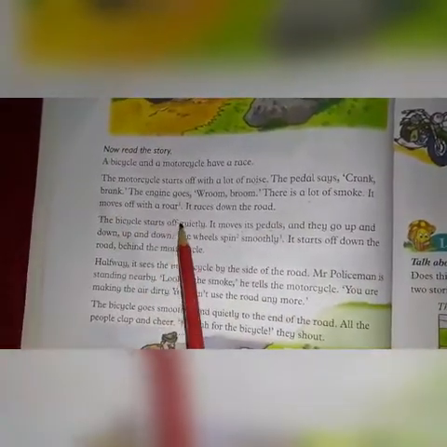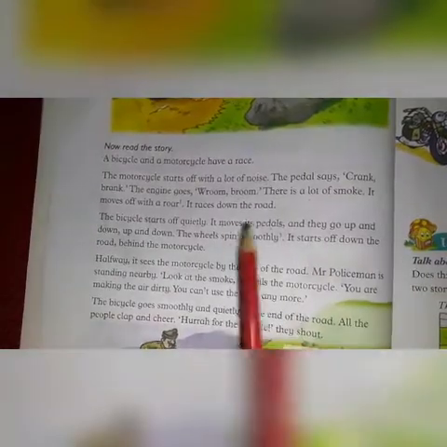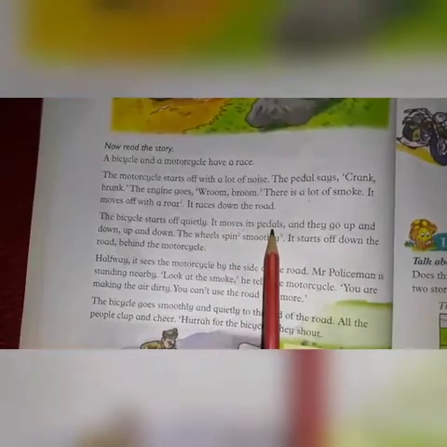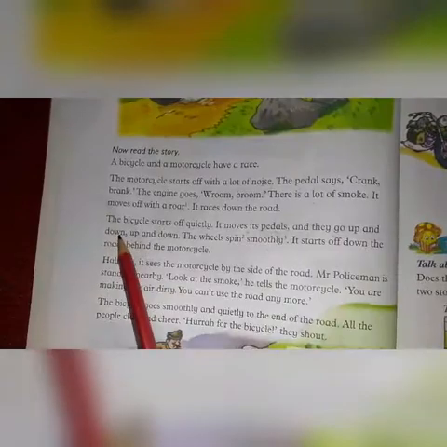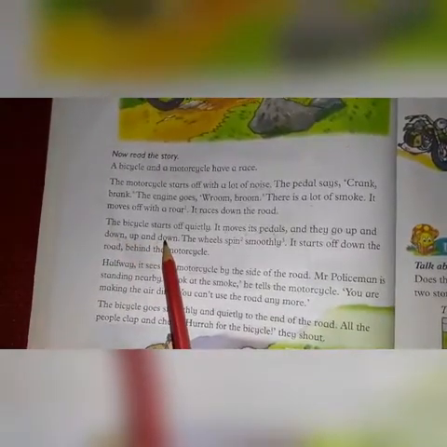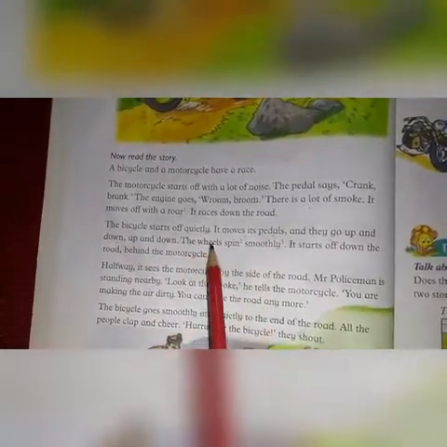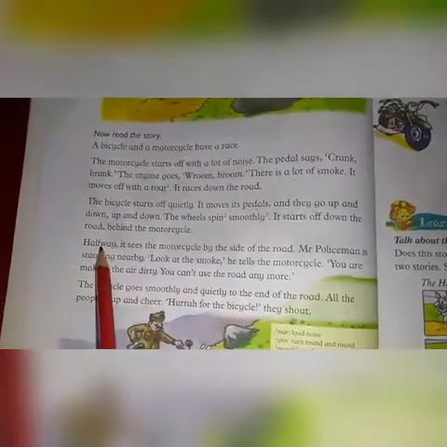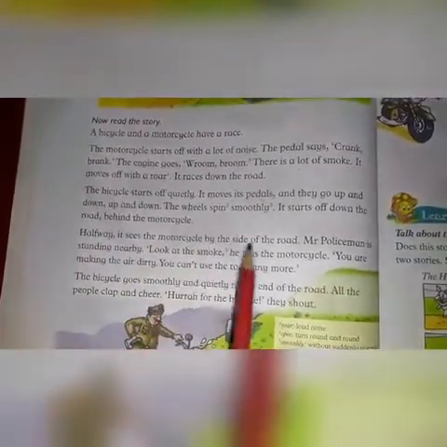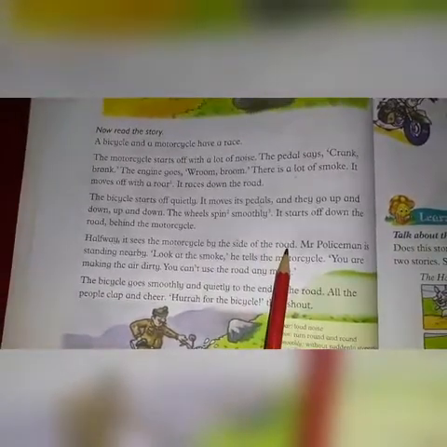The bicycle starts off quietly. It moves its pedals, and they go up and down, up and down. The wheels spin smoothly. It starts off down the road behind the motorcycle. Halfway it sees the motorcycle by the side of the road.